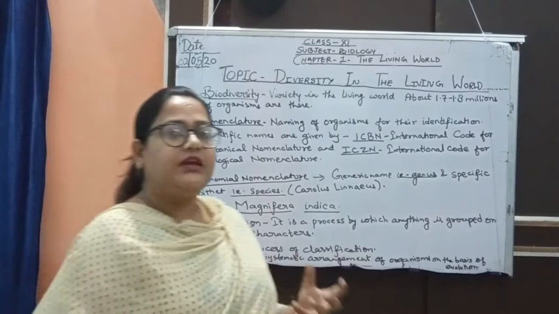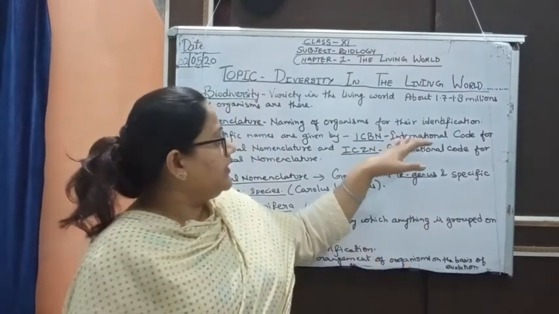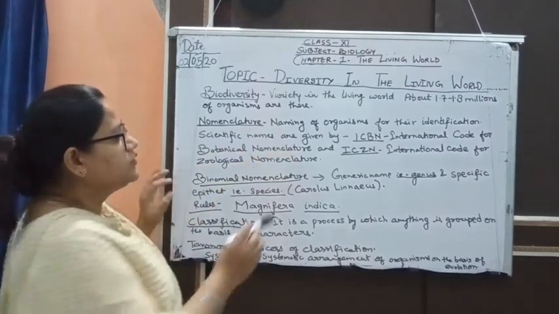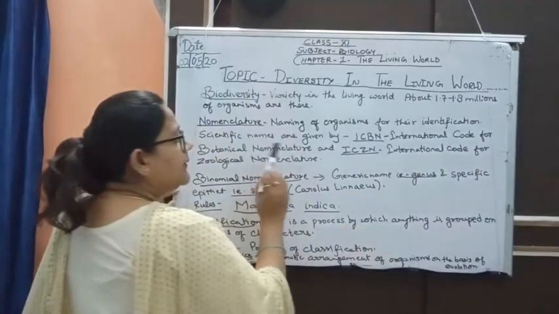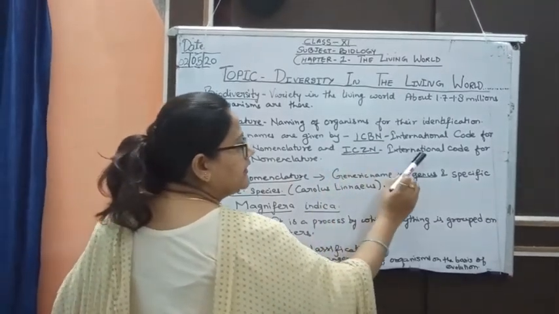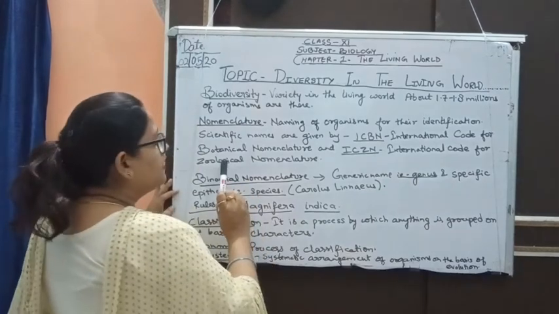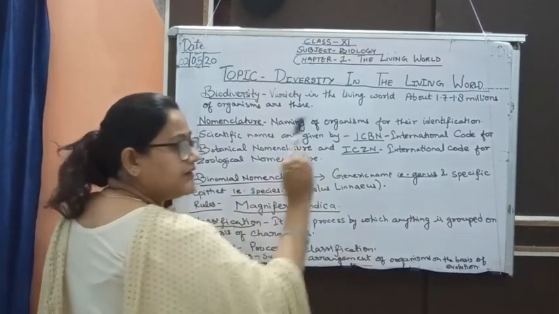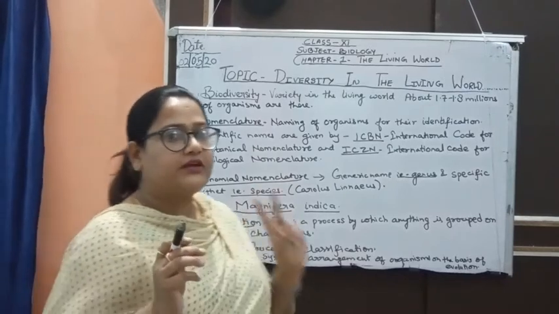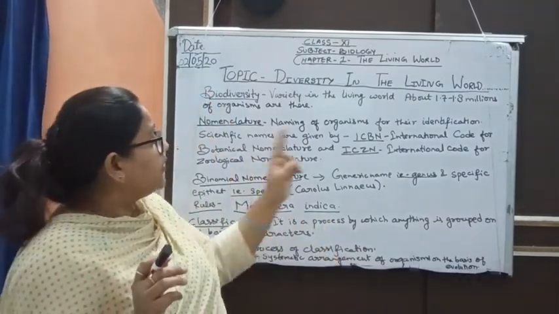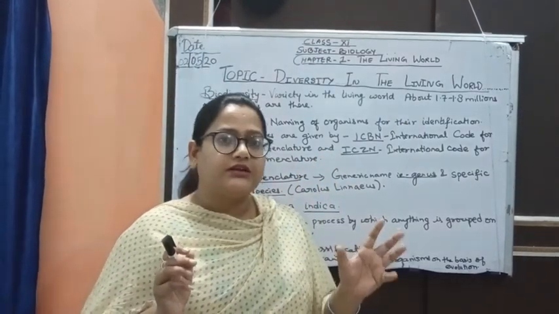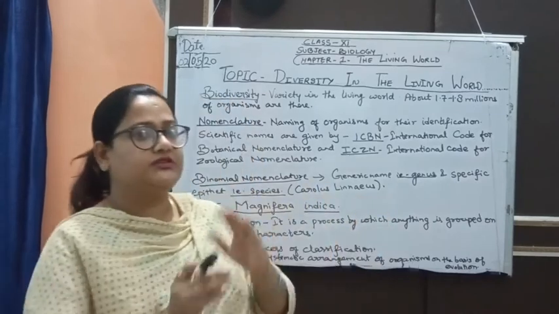They give names to organisms. ICBN is the International Code for Botanical Nomenclature, so they give names to plants. What is the function of ICZN? International Code for Zoological Nomenclature, which means they give names to animals. So 2 types of organization are there, and their function is to name the organisms on the basis of plants and animals.